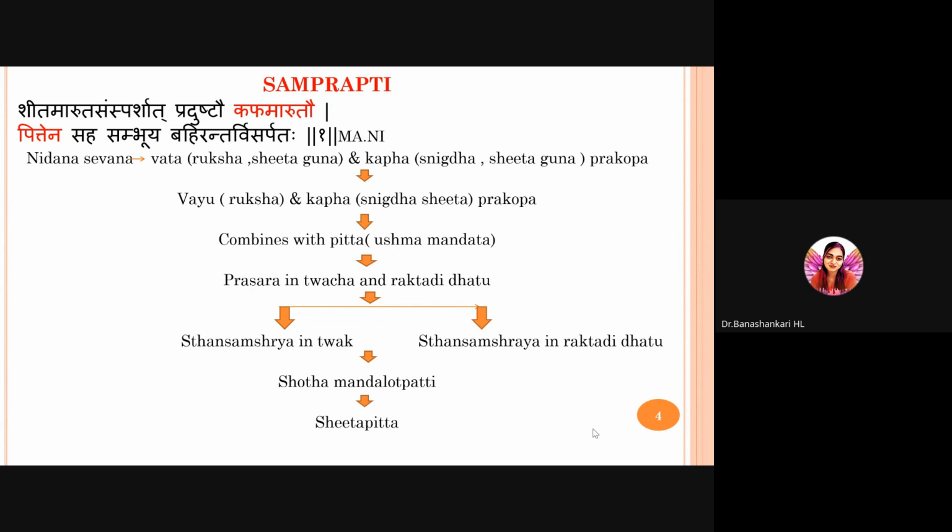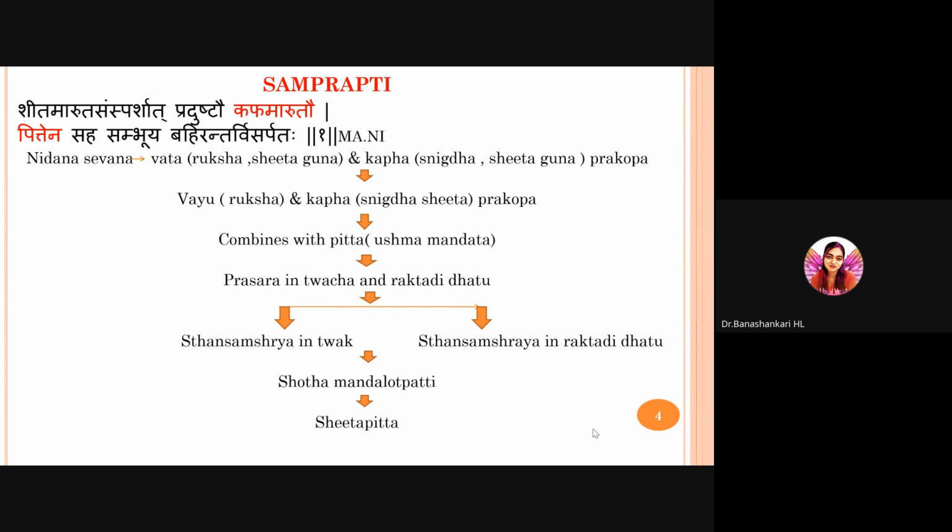This vitiates Kapha and Vata and increases them subsequently along with Pitta. This Pradushta Kapha Maruta Pittena Sahasambhoyah: the Kapha and Vata begin to travel externally in the skin and internally through the blood and other tissues. We analyze it as: Nidana Sevana causes both Vata and Kapha Dushti. Both Vata and Kapha are Sheeta Guna Pradhanata, where Vata is Ruksha, that is rough in nature, and Kapha is Snigdha